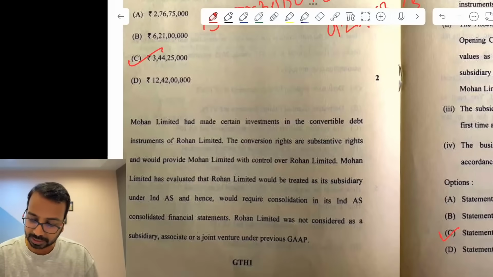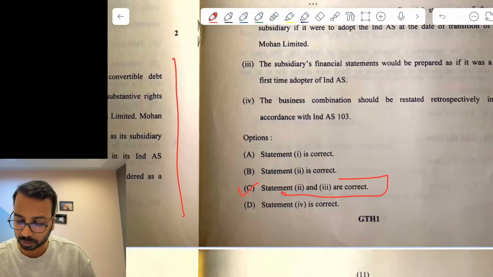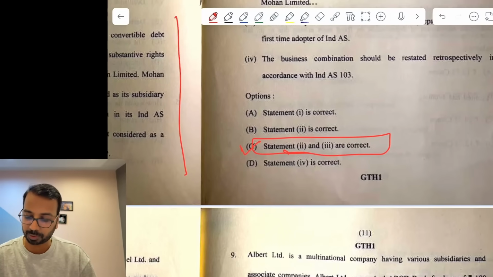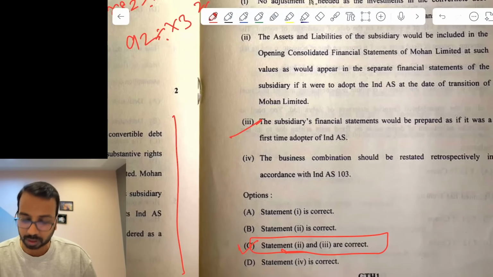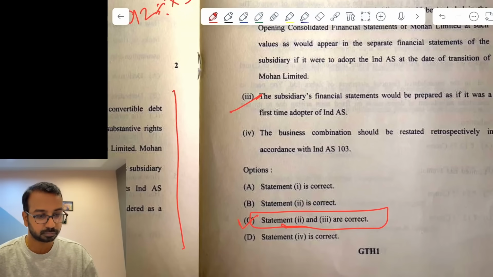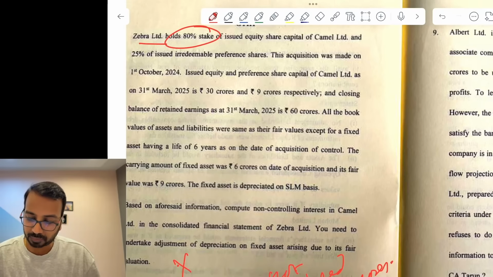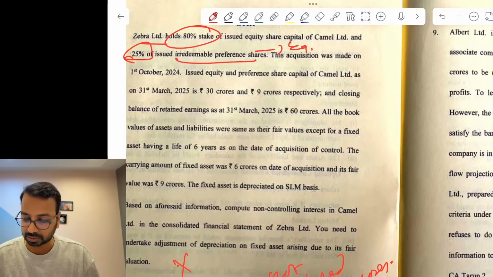Here this same scenario is given in the study material. So the correct answer here is statements 2 and 3. Both are correct. Okay, because 3 is correct and there is no other option which fits 3. So that way also you could have got the answer. Then Zebra holds 80% of equity and 25% irredeemable preference share. So this also becomes equity classification.